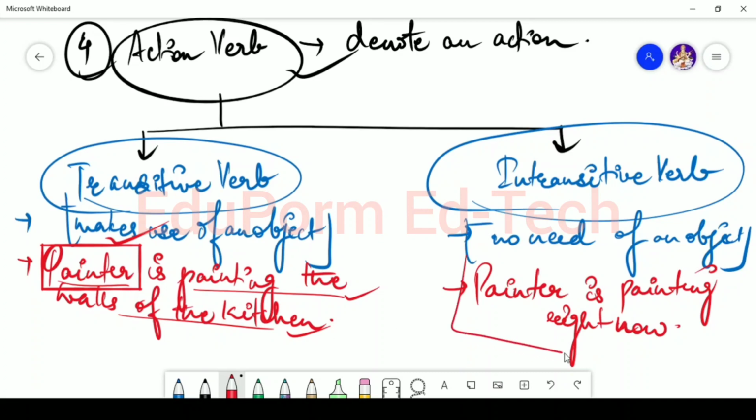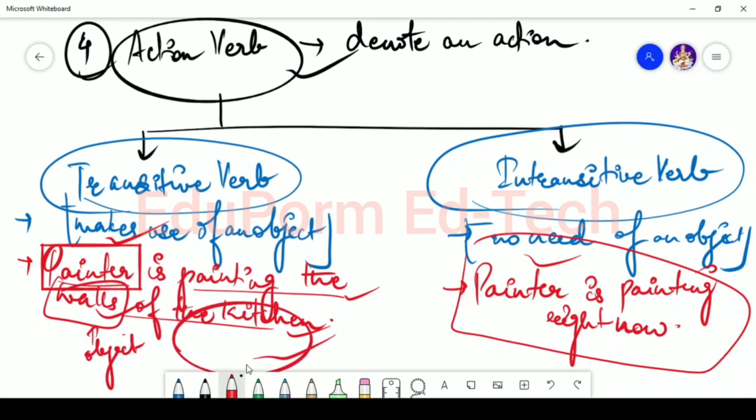But in the other case, it's just saying that the painter is painting right now. You do not know what he is painting. That is all you know. In the first sentence, walls are the object, so this sentence makes use of a proper object, while the other sentence has no object and gives unfulfilled information. Transitive verbs specify the object. So use of an object is the transitive verb, and no use of an object is the intransitive verb.